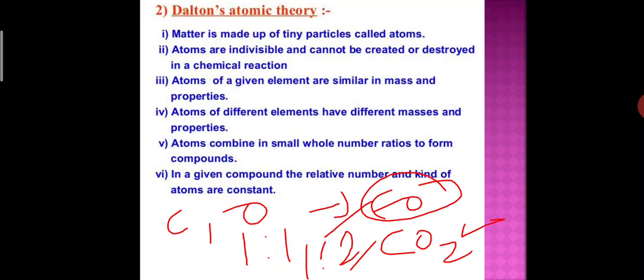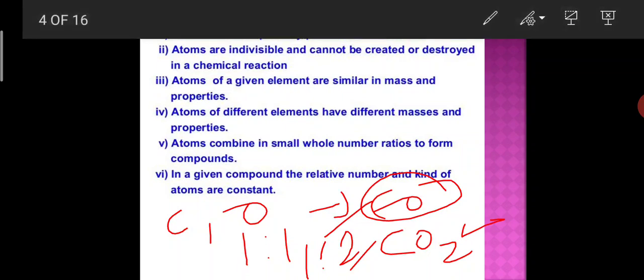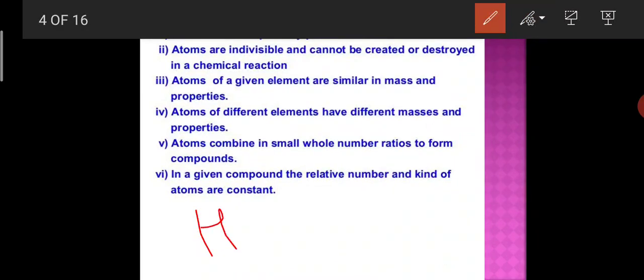For example, carbon and oxygen. You can take any example. You can take nitrogen dioxide, nitrogen monoxide also. Okay, तो same element, H2O. You can take example of the water also, hydrogen and oxygen.